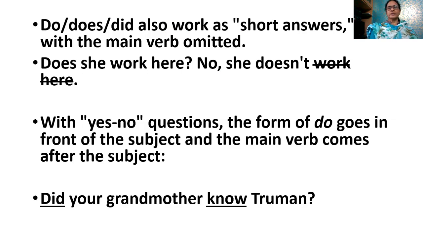With yes-no questions also, the form of do goes in front of the subject and the main verb comes after the subject. Two yes-no questions. Did your grandmother know Truman? No. She doesn't know, if you want to say. So she did not know. Because did is there, she did not know. Or simply you can say no.